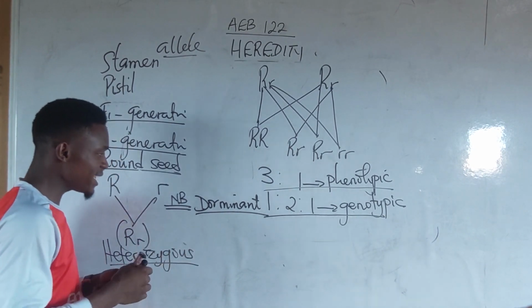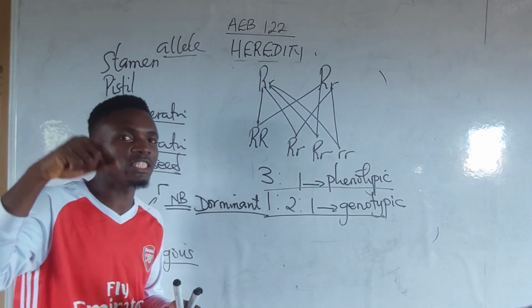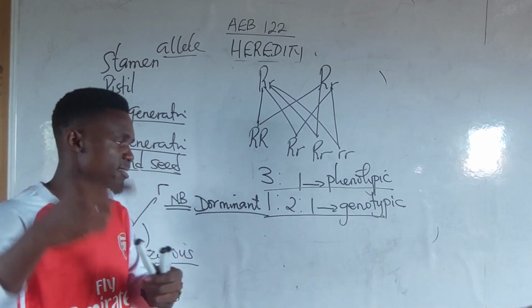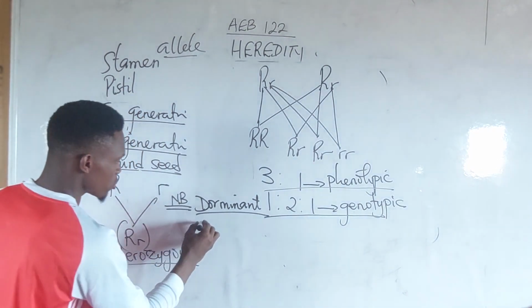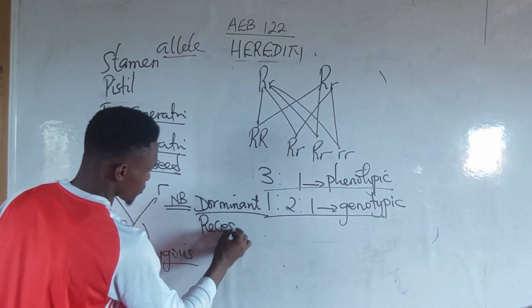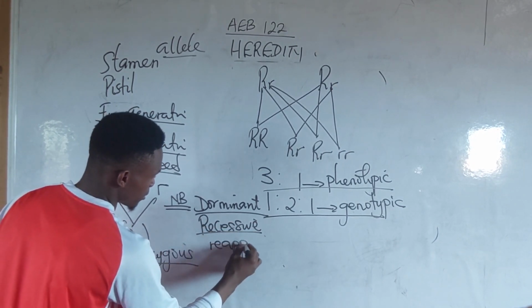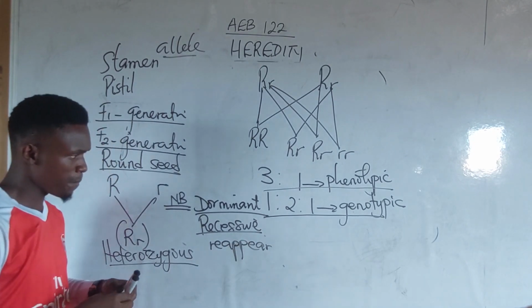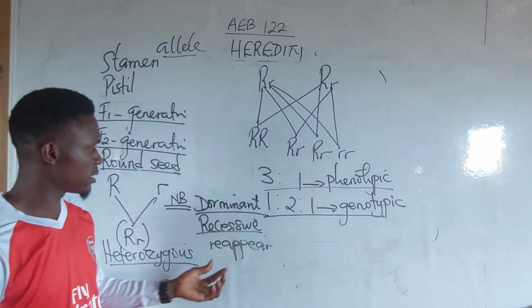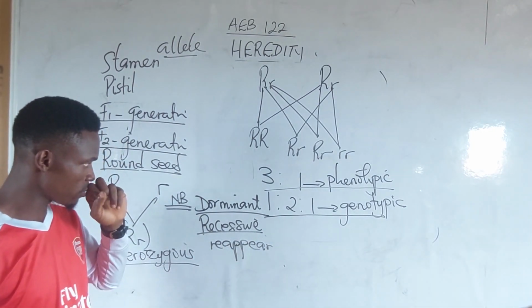But the one that is hidden in the first filial generation and reappears in the second filial generation is called recessive traits. Please take note of the word reappear.